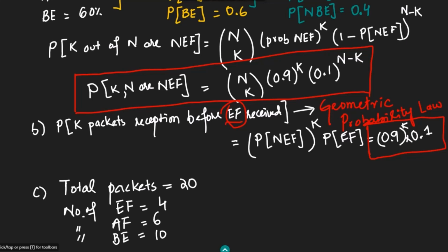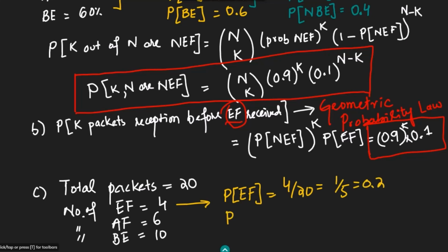Okay, so on the basis of this data, we can find out the probability of expedited forwarding, and that would be 4 divided by 20, which is 1 over 5 or 0.2.